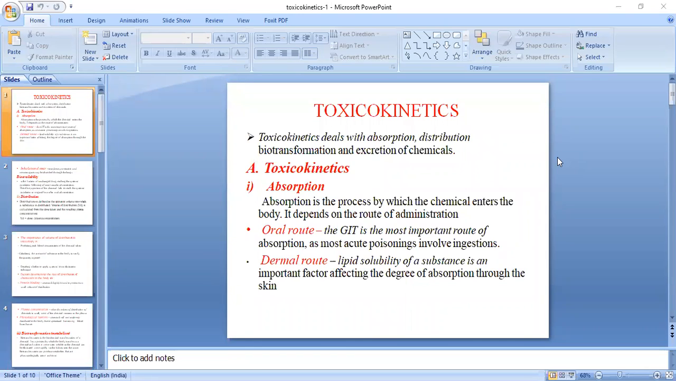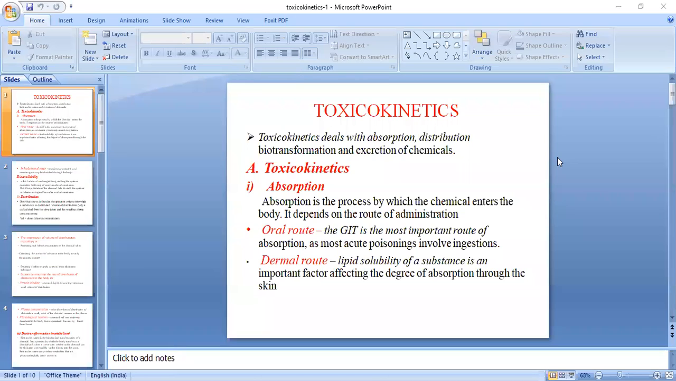So these are the toxicokinetics. Toxicokinetics is nothing but what deals with the absorption, distribution, biotransformation and excretion of chemicals. Whatever we have studied in pharmacokinetics, the same thing applies in toxicokinetics also. So in toxicokinetics, you will see absorption first, the ADME process. Absorption is the process by which the chemical enters the body, and it also depends on